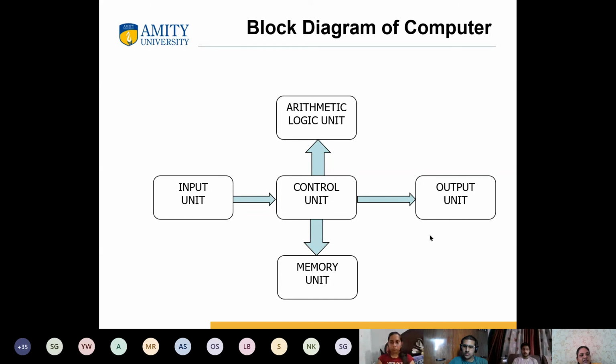Suppose that fails, then you cannot start with your operating system. You again need to install the operating system. You need to debug that particular issue. So all those things will be there when you are starting with your computer system.